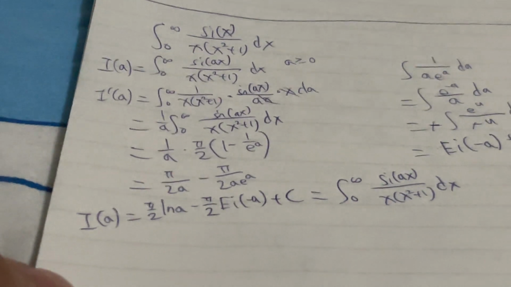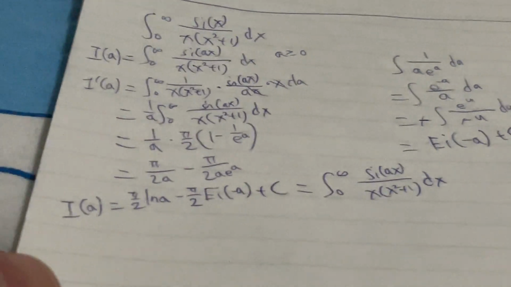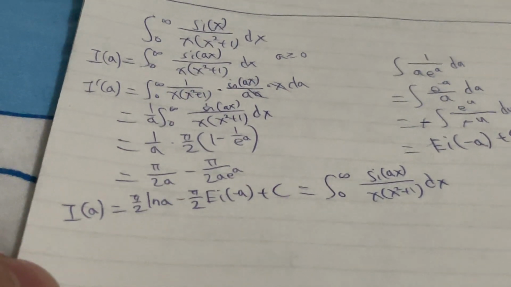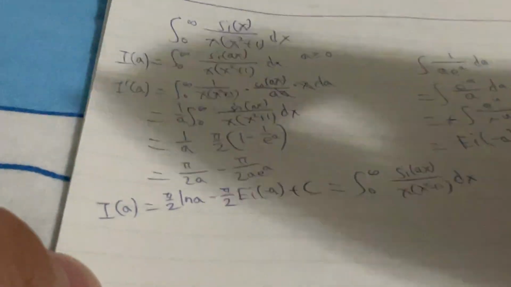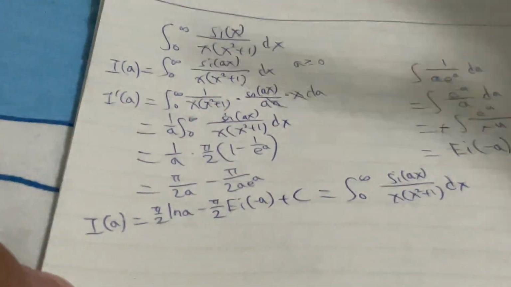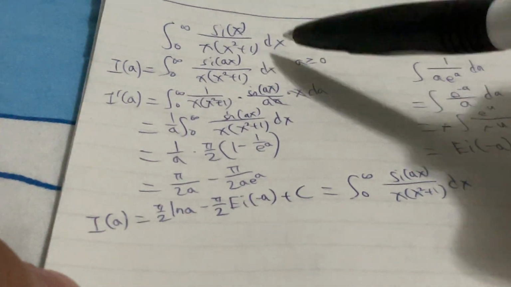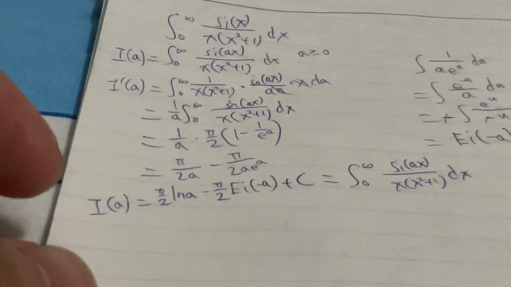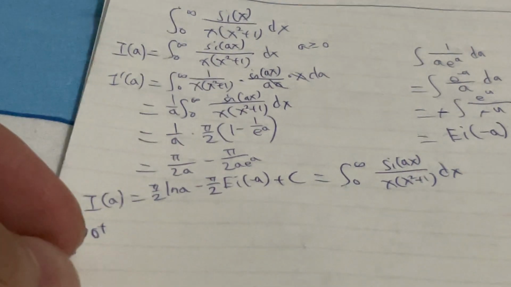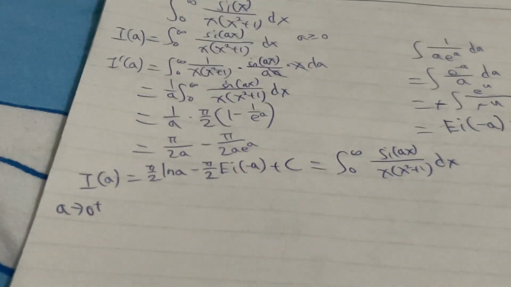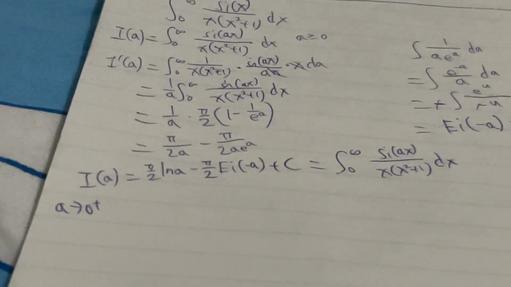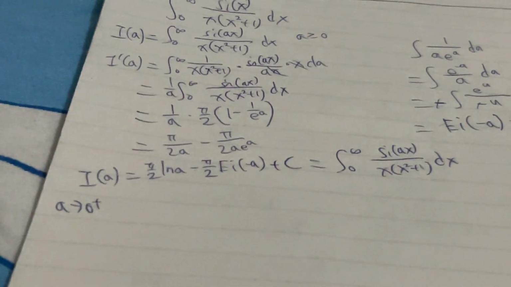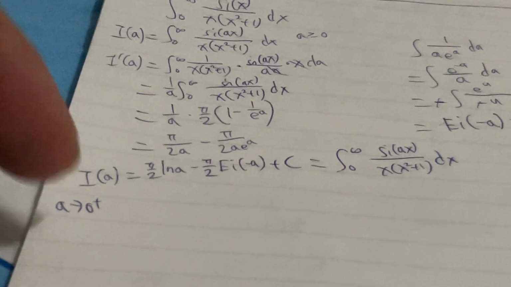So a can be equal to 0 at this point, right? Because the original integral converges. However, a cannot be exactly equal to 0 because ln 0 is just undefined, right? So I'm going to take the limit, let a go to 0 plus. It should be 0 plus because 0 plus means a number that is really close to 0 but bigger than 0, a little bit bigger than 0, like 0.001,